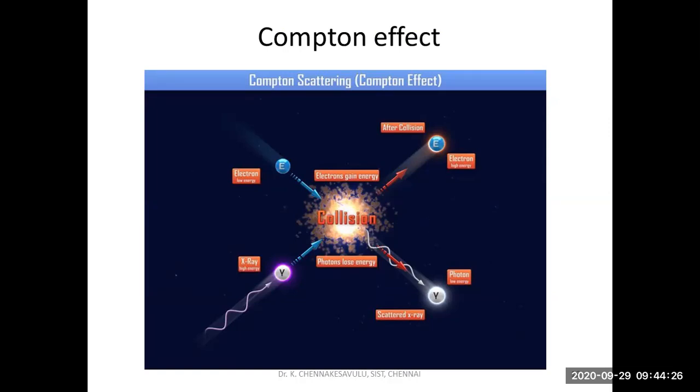This scattering will happen. Without the consideration of this dual nature, particle nature and wave nature, we cannot explain this concept. This Compton scattering concept is applicable for free electron things. And even Raman scattering is applicable for bound electron things.